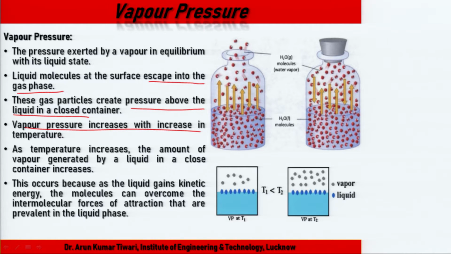This matters in the case of cavitation, because each liquid has some vapor pressure. If temperature increases, the amount of vapor generated by the liquid in a closed container increases. This is fundamental physics. Why does this occur?